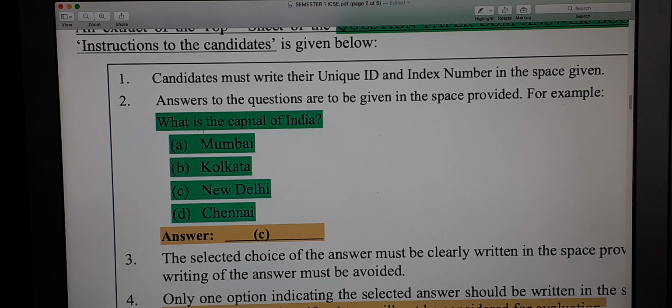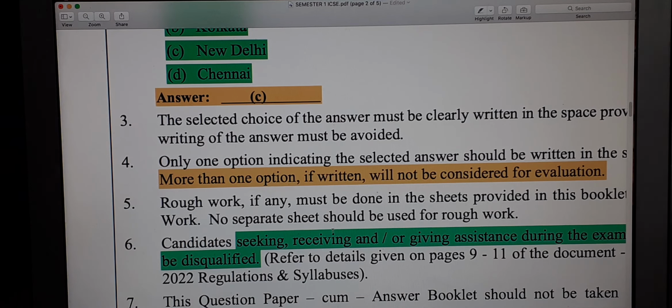So if 4 options are given, for example, the question is what is the capital of India? Mumbai, Kolkata, New Delhi, Chennai. You know it is option C, New Delhi. You don't have to write the answer. You have to clearly mention the option number, like in brackets C. That is the option. You have to mention it here. Now, if you have written more than one option, it will be considered as